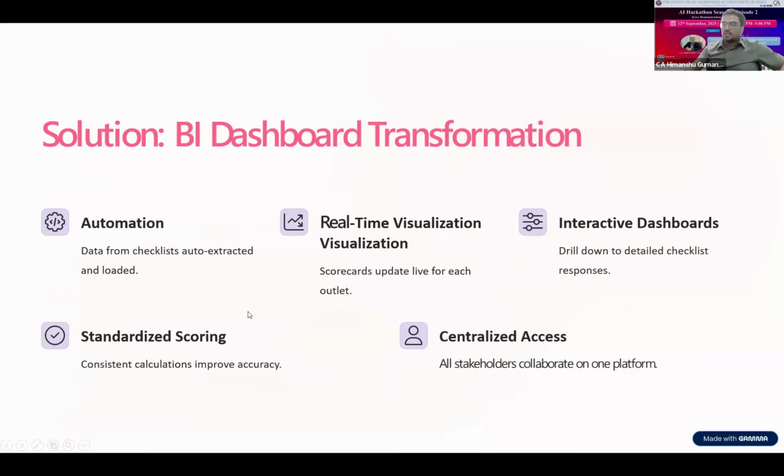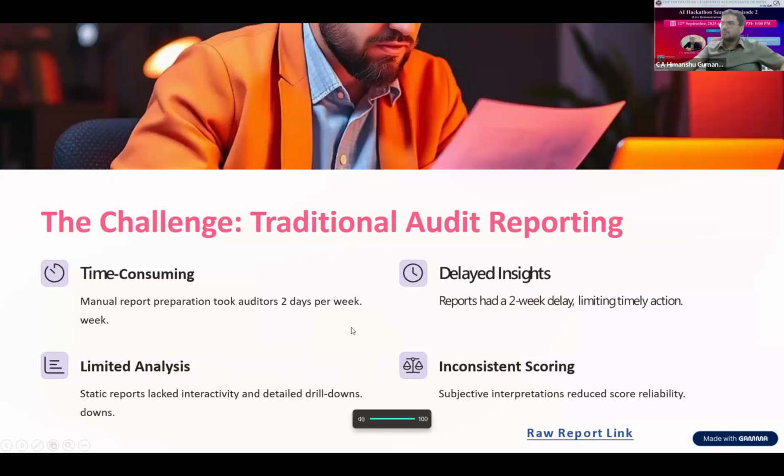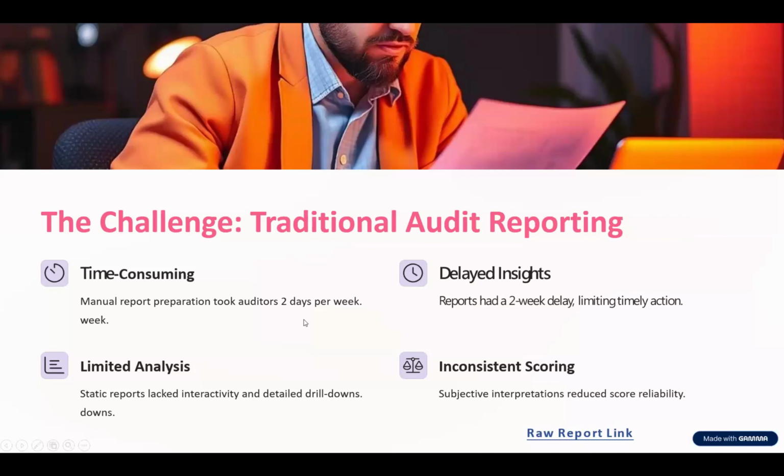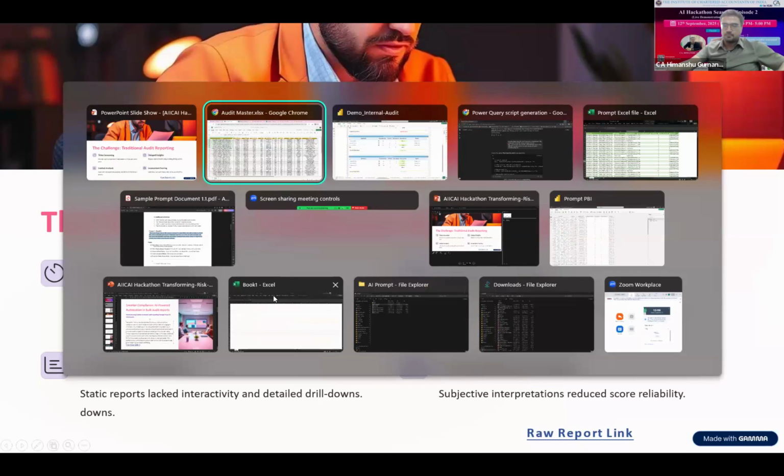So we have seen the challenges, Himanshu, the last 2 minutes. Yes, we have seen the challenges in traditional audit reporting, how it is time consuming to consolidate the data from multiple locations. There are delayed insights around where the audit has been conducted, when it is planned, when it is not. Simple planning has to be done and queries have to be formed once, and then we can see the beautiful results around it.